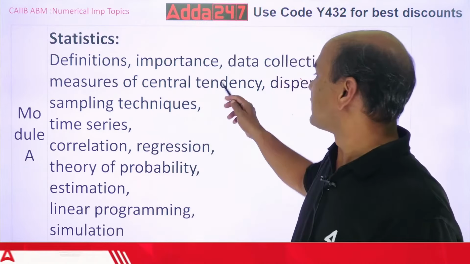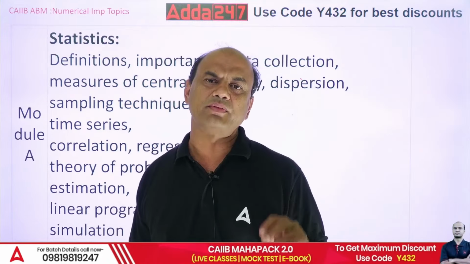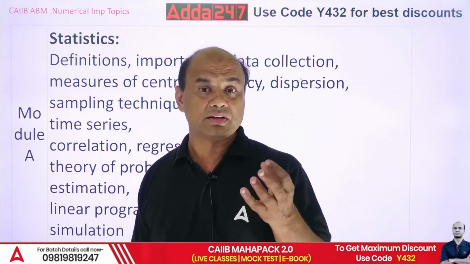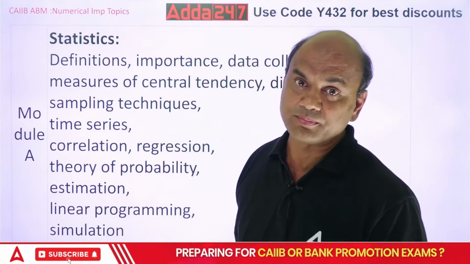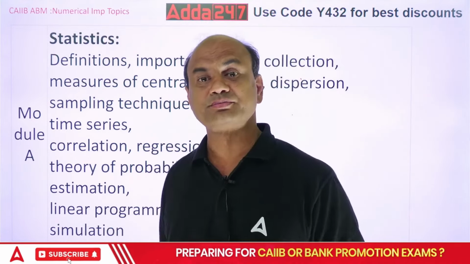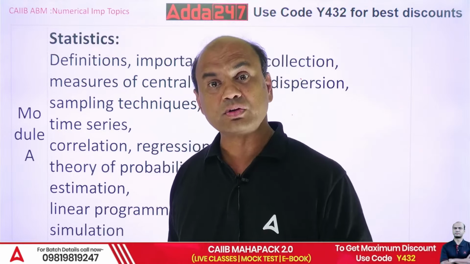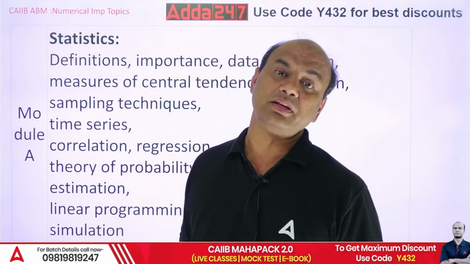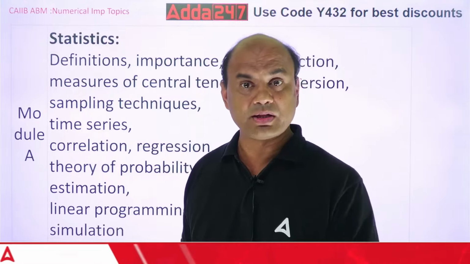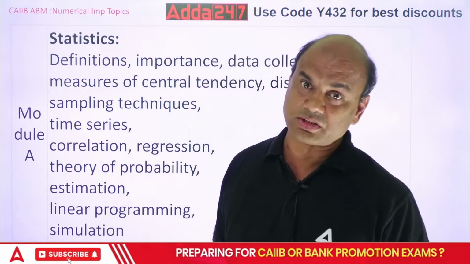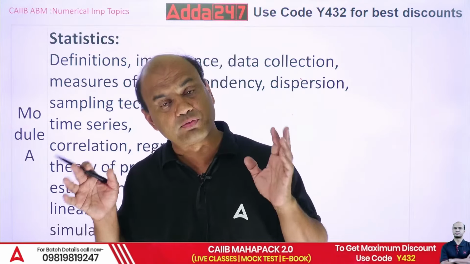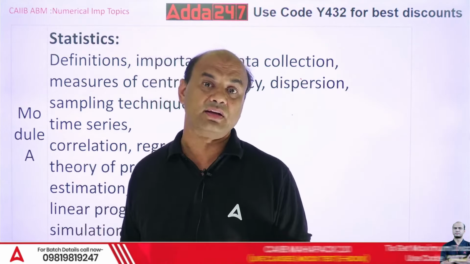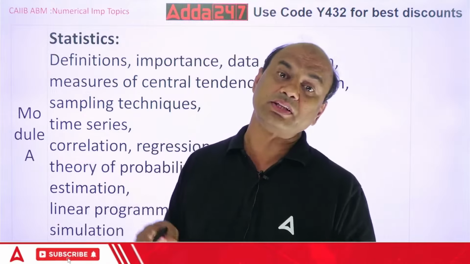Here you will study about all mean, mode, medians, skewness and kurtosis, standard deviation. In mean also, you will be studying 3 types of means: arithmetic mean, geometric mean, and harmonic mean.